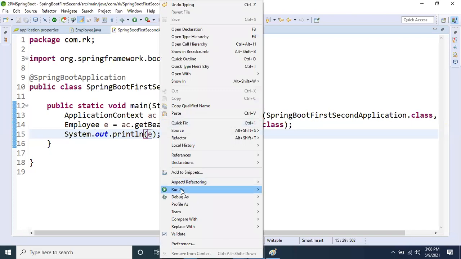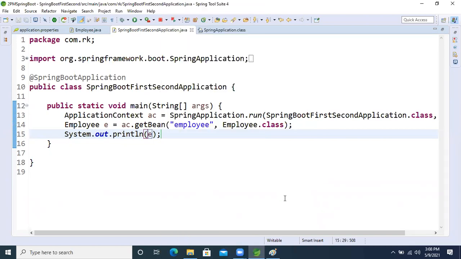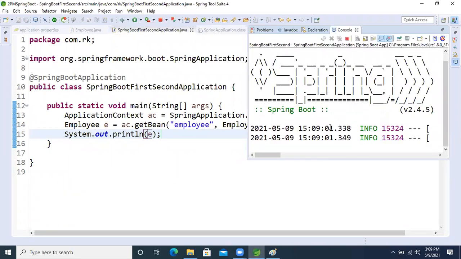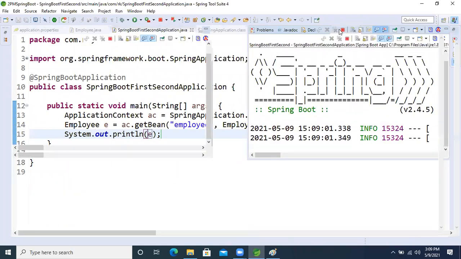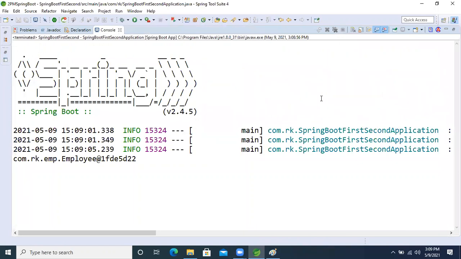Now right click and run as a Spring Boot application. Previously we were running a standalone Java application, but now we run it as a Spring Boot application. Now run it. See, guys, we are getting the hash code, or not?